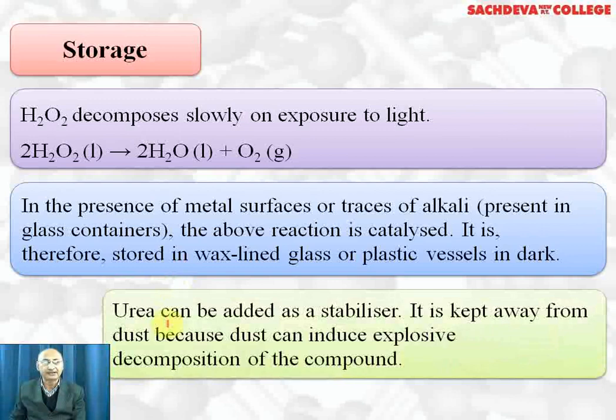Urea can be added as a stabilizer. It is kept away from the dust because dust can induce explosive decomposition of the compound, and urea will act as negative catalyst because it will not allow hydrogen peroxide to decompose. Similarly, acetanilide and glycerol can also be used.